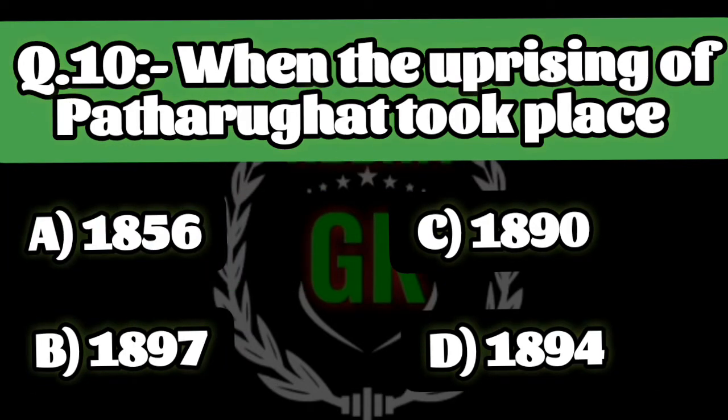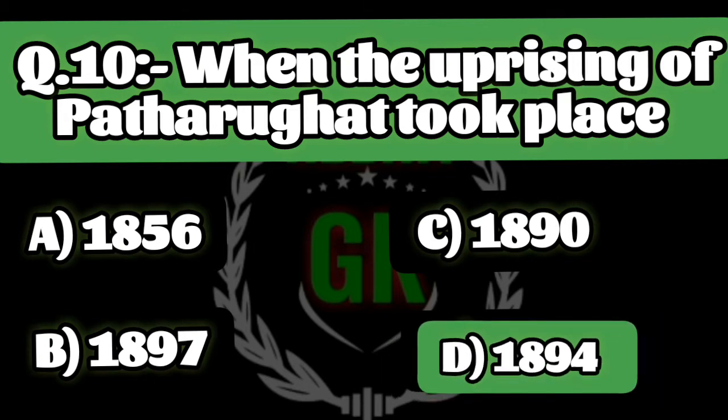Question 10. When the uprising of Patharugarh took place? A. 1856, B. 1897, C. 1890 and D. 1894. Right answer is D. 1894.